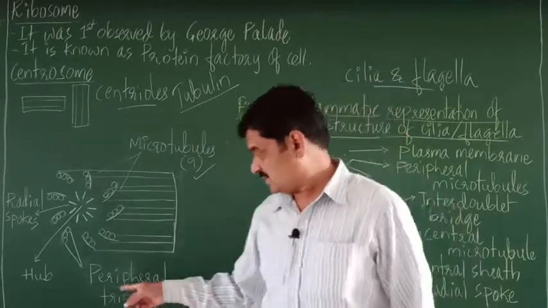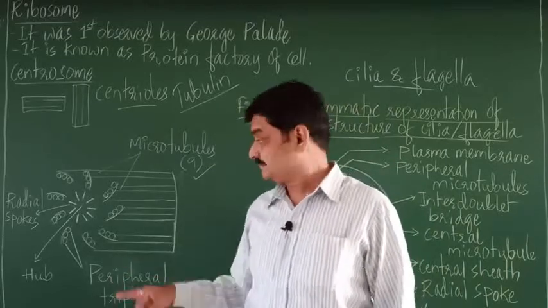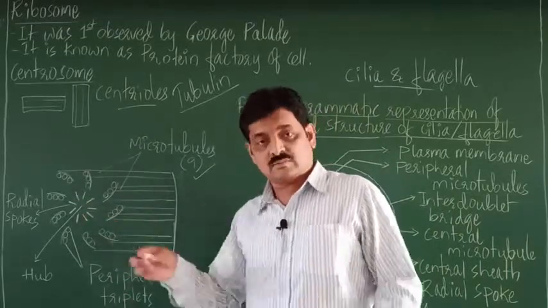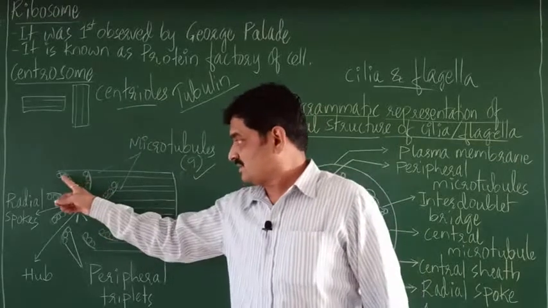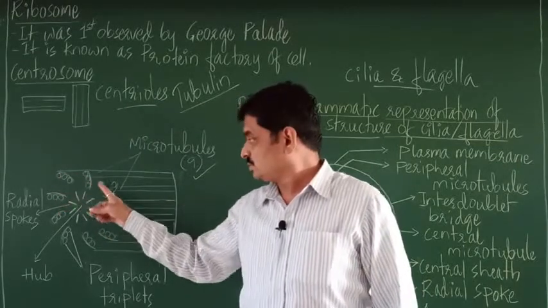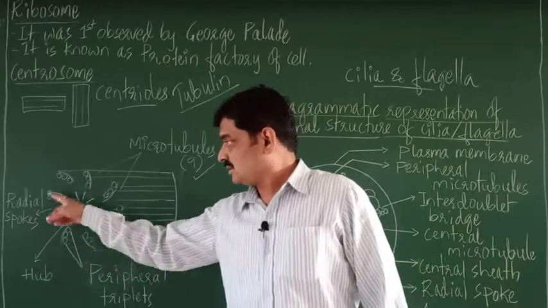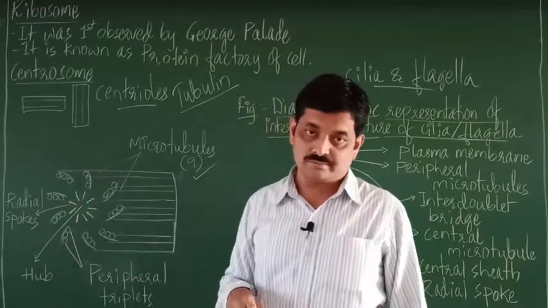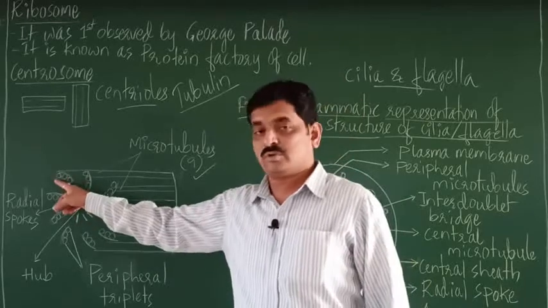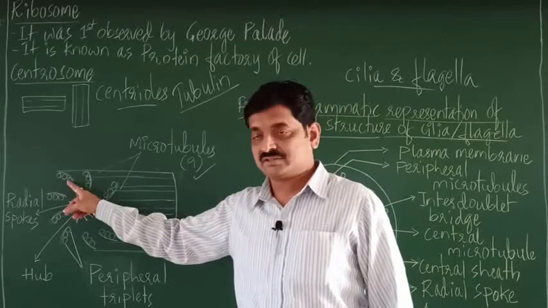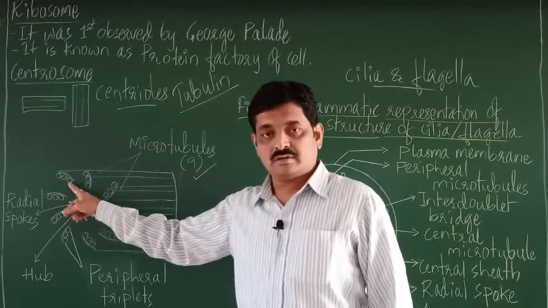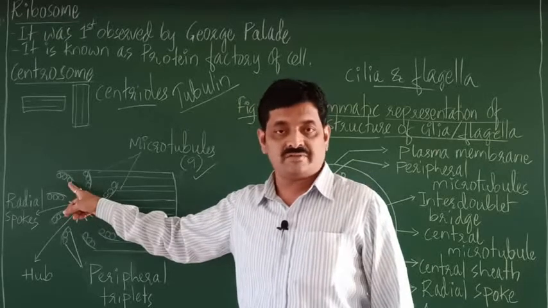Here it is labeled as peripheral triplet. So you can see here, this is a section: 1, 2, 3, 4, 5, 6, 7, 8, 9. So these are 9 microtubules. Each one has a triplet 1, 2 and 3, which can be observed at the periphery.